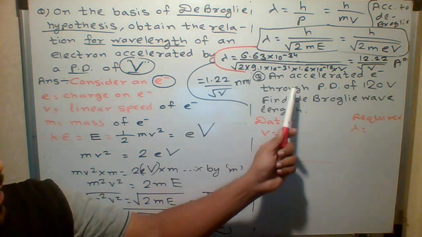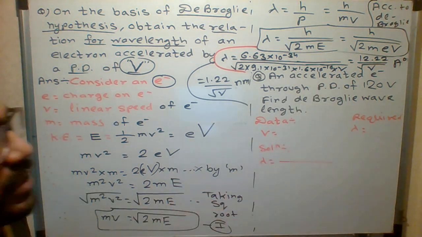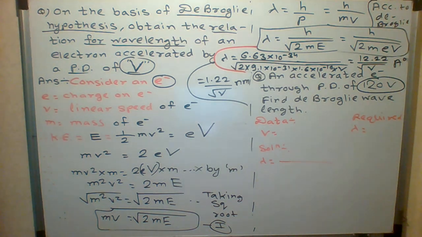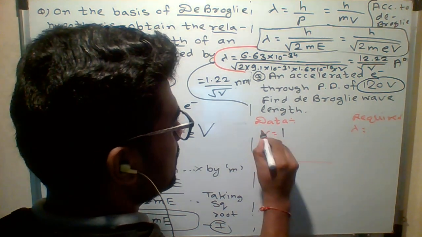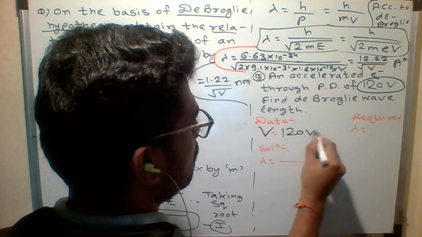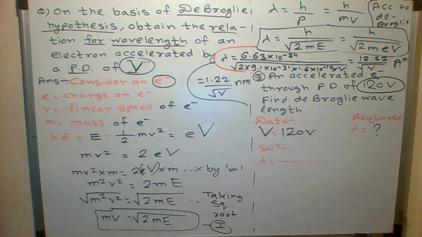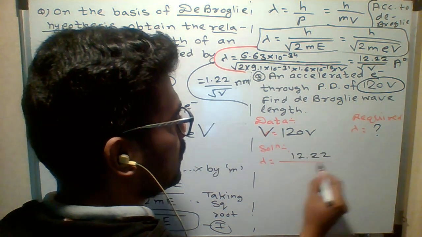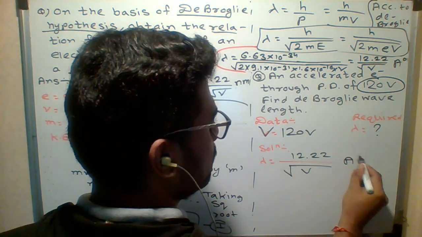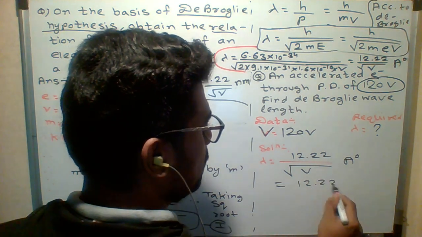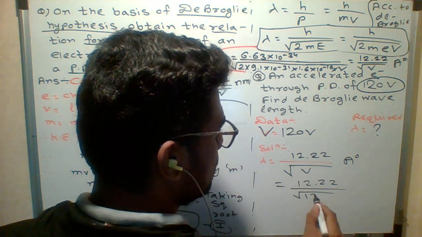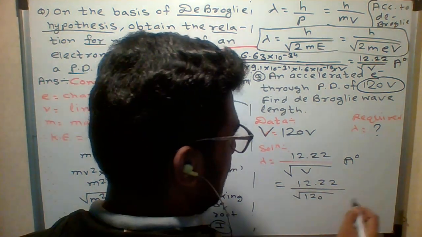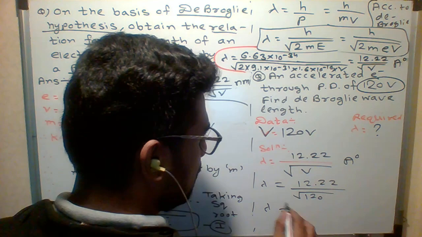Now the next numerical. An accelerated electron has potential difference 120 volt. Students, capital V is given as 120 volt, and the question is to find the de Broglie wavelength. So just apply the standard formula. What is the standard formula? 12.22 upon under root of V angstrom. So 12.22 upon under root of 120. How to find the square root of 120? Just use the log book. And the answer will be in angstrom.